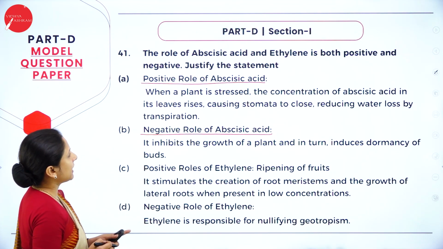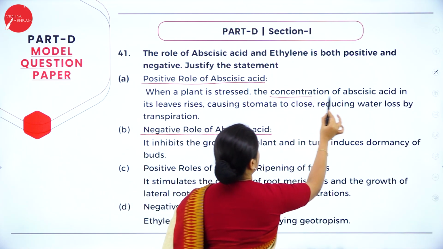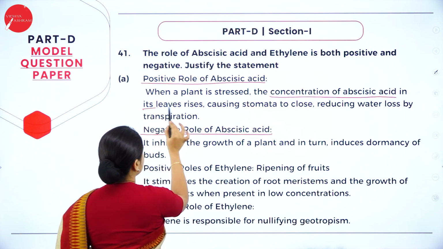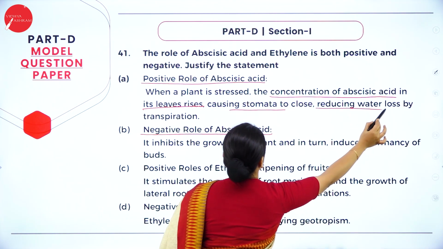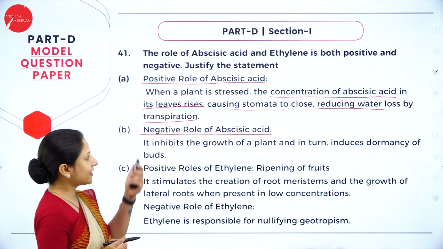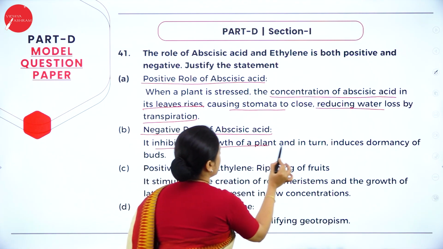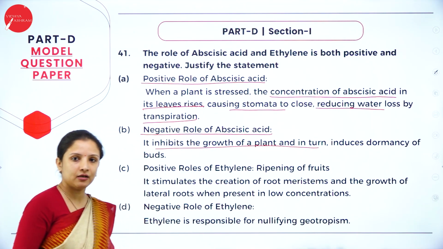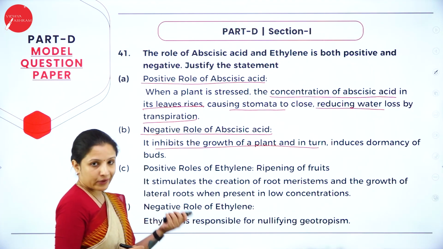Positive role of abscisic acid: when a plant is stressed, the concentration of abscisic acid in its leaves will rise, causing the stomata to close, reducing water loss by transpiration. So this is one of the positive aspects. Negative role of abscisic acid is it inhibits the growth of plant and therefore it causes seed dormancy in that particular plant. Next, we'll move on to ethylene.